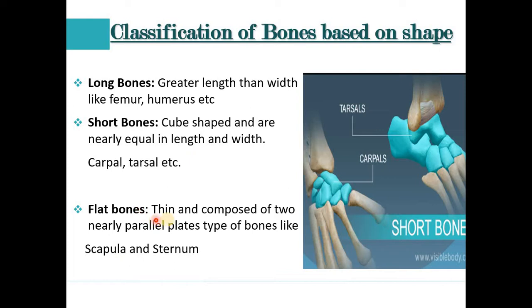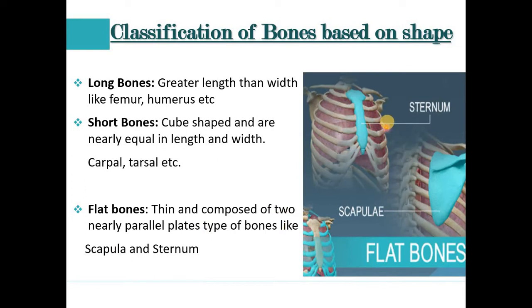The third is the flat bone. A flat bone is a bone which is thin and composed of two nearly parallel plates of bone. Examples are scapula and sternum. In this picture you can see that sternum and scapula are flat bones. It's a very thin bone, that's why it is included in the flat bones. I hope these three are clear: long bone, short bone and flat bone.